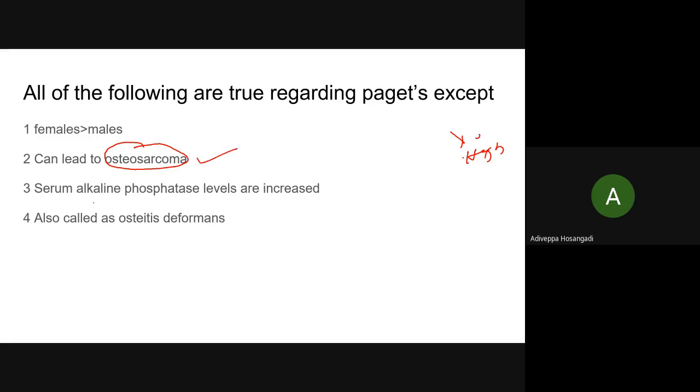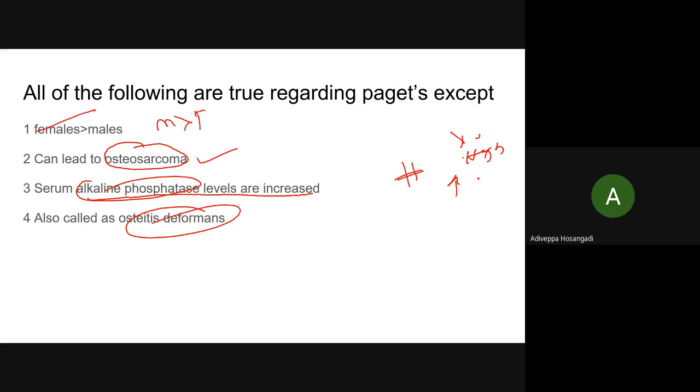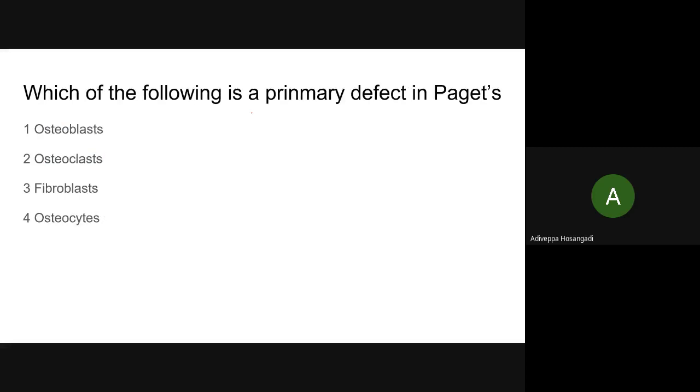Alkaline phosphatase, I told you, Manjunath, this is definitely increased because there can be fractures, isn't it? It is a deformed bone. There can be repeated fracture. There is an increased metabolic activity. Bone formation is there. Serum alkaline phosphatase has to go up. This, of course, you know well. This is the answer. Males are more affected than females. Okay, you'll remember this? Go.